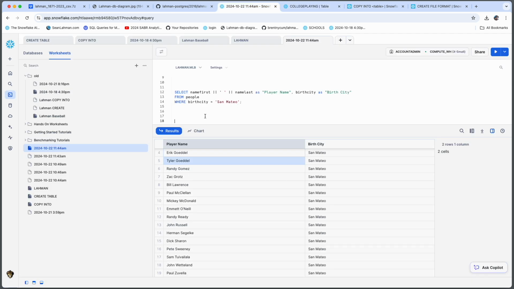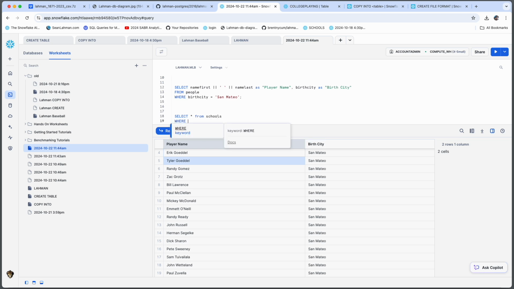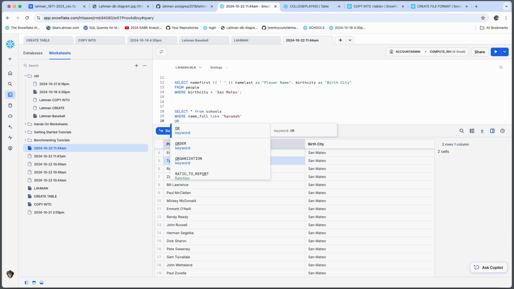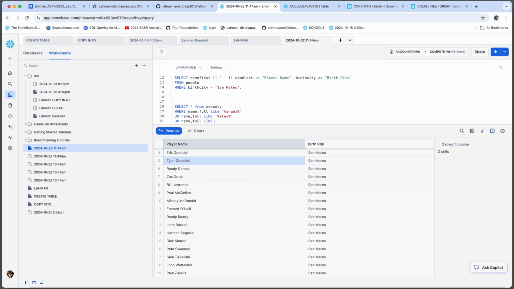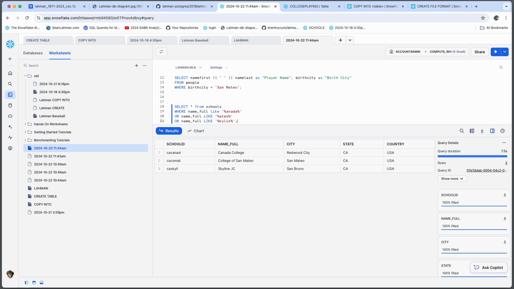Keeping it local here in San Mateo County, a lot of great baseball players come out of here. San Mateo County is home to 3 junior colleges with quality baseball programs. So I noticed some of them in the schools table. So let's query the schools table to see if we could get those 3 colleges' full names out of the table so we could use those in subsequent queries, check out players and whatnot. Here we have our 3 schools. The first one is actually Cañada, not Canada College. We'll fix that data. Out of Redwood City, College of San Mateo, and Skyline Junior College up in San Bruno.